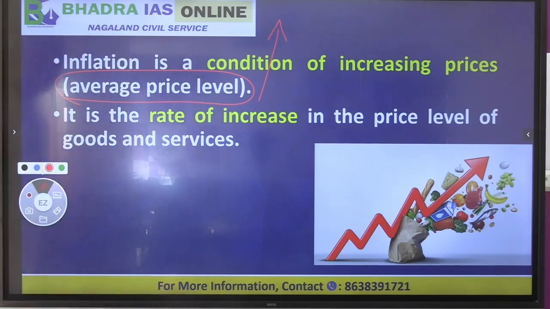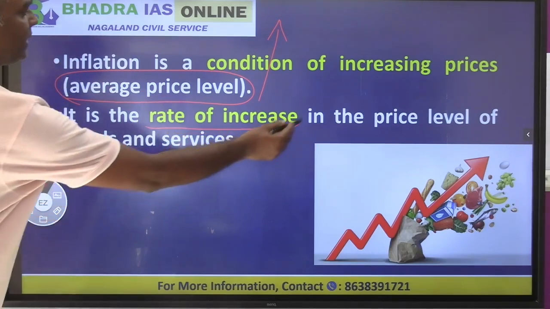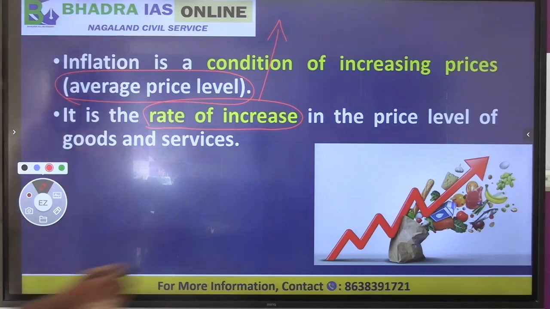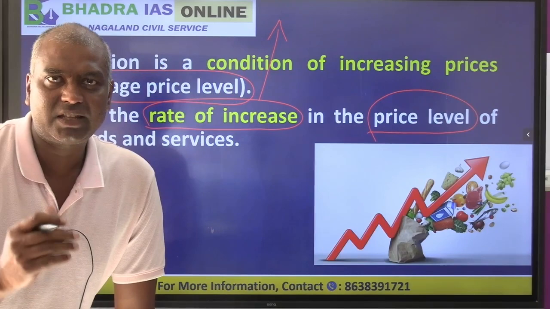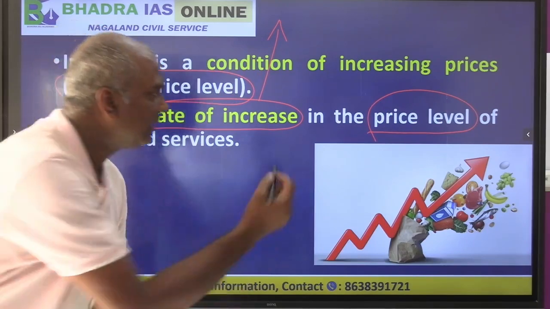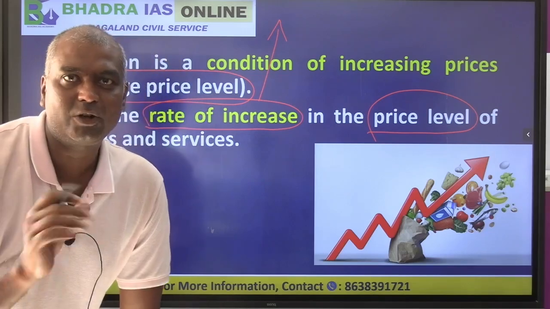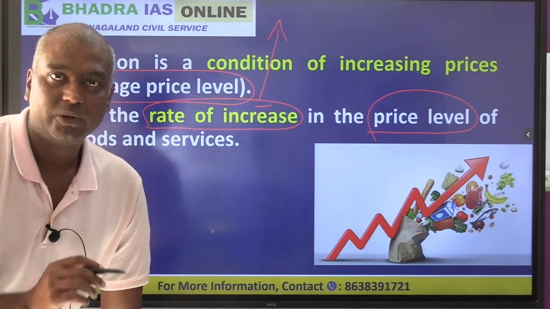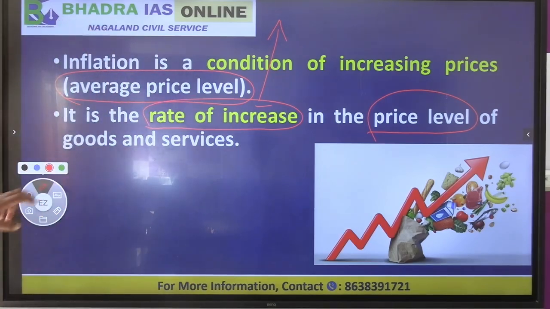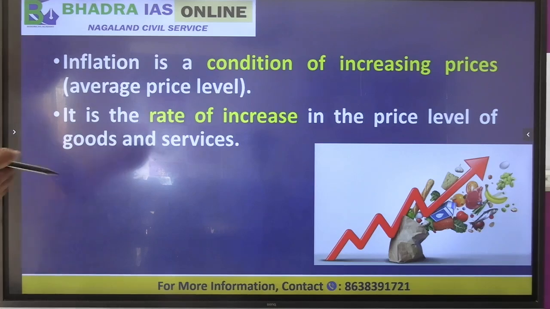Okay. Now, what is the inflation then? In simple way, you can say inflation is the rate of increase in the price level. So when the price level keeps on increasing, the rate of increase in the price level is generally what we call inflation. Okay. So the image there clearly shows you inflation is when price level is going upwards.